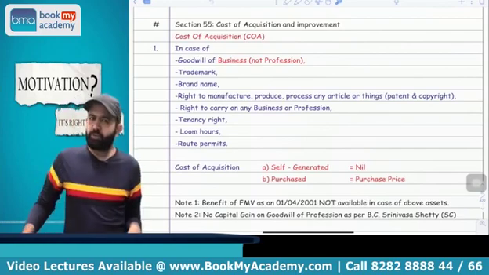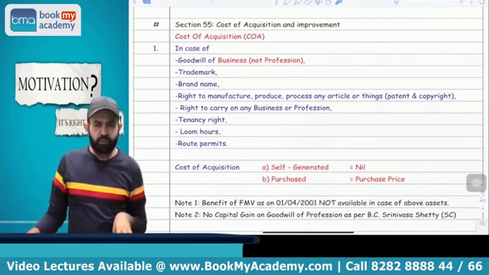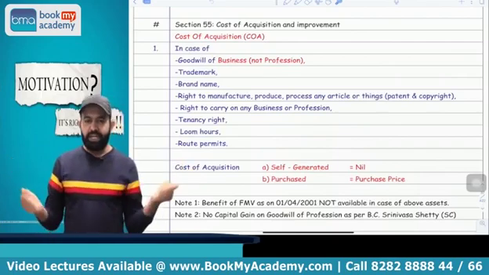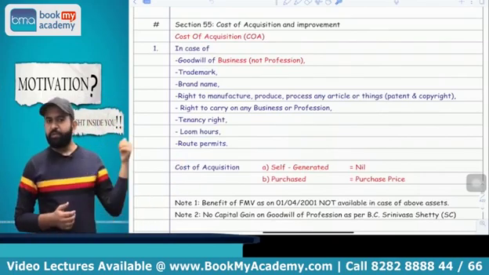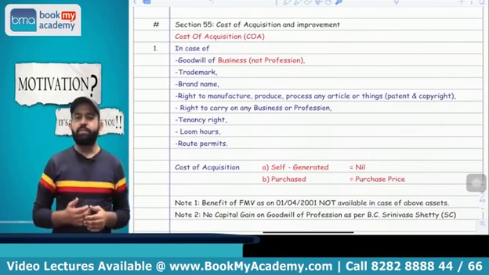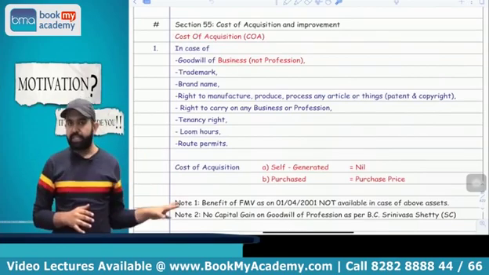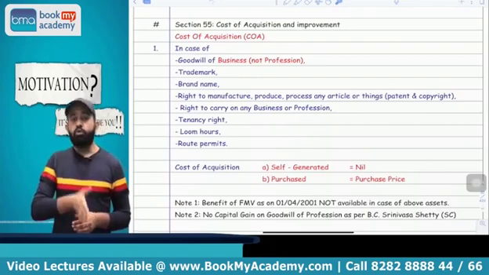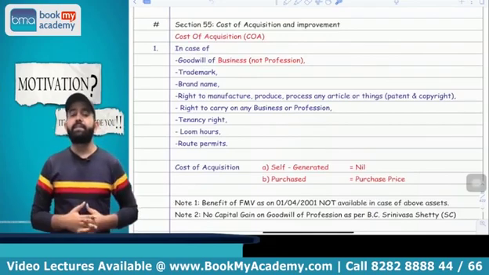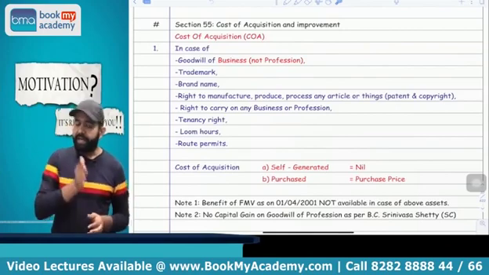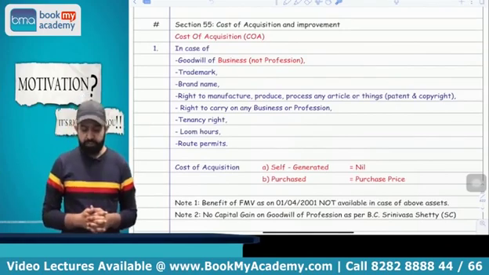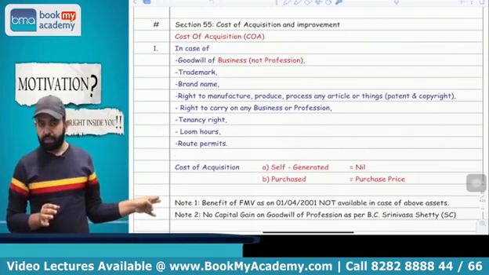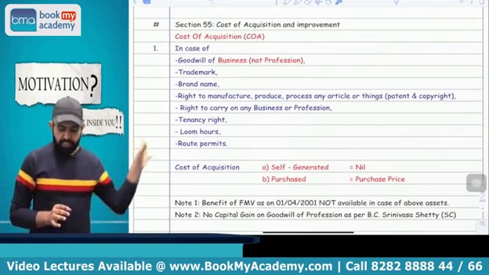First part is related to intangible assets. Sir, what will be the cost of acquisition in case of an intangible asset, like goodwill of business and all? So section 55 is saying that intangible assets include certain assets. First is the goodwill of business. Second is a trademark, brand name, right to manufacture, produce, process any article or thing, that is patent and copyright, right to carry on any business or profession, and tenancy right, loom, arts and route permit. Here, intangible assets cover 8-9 assets.